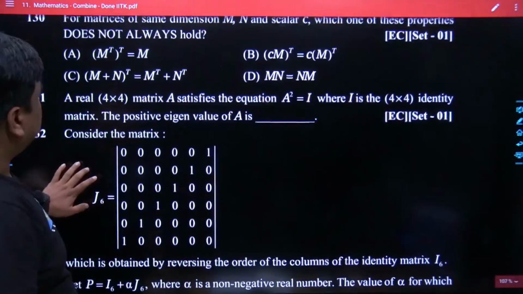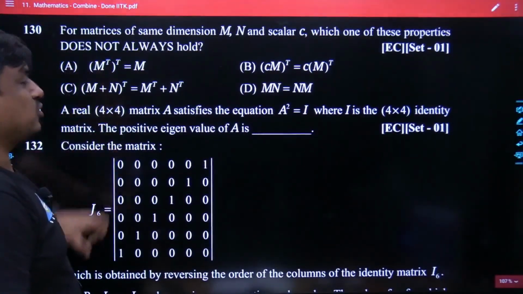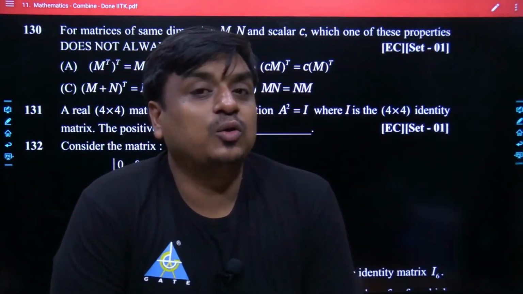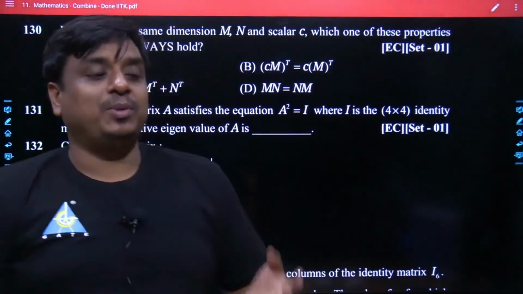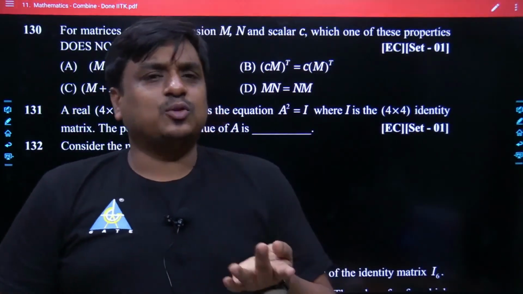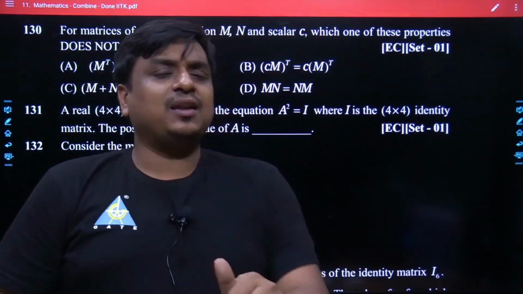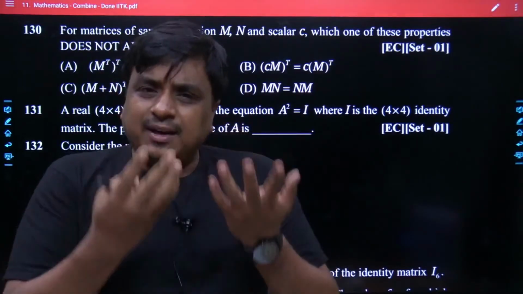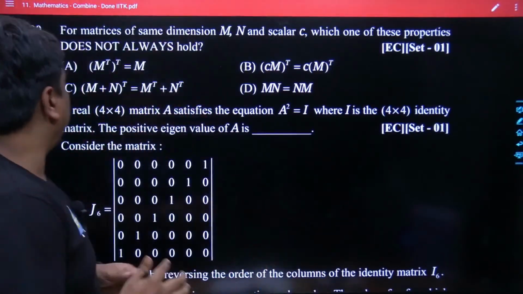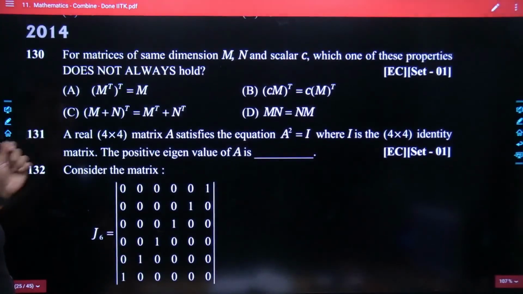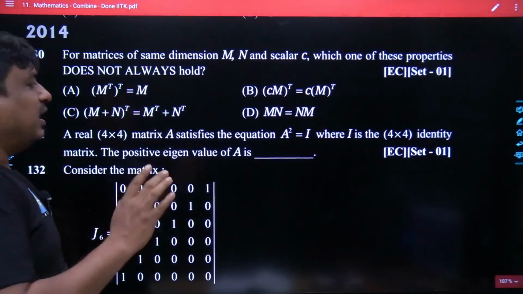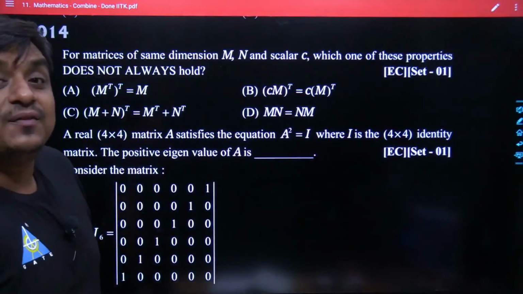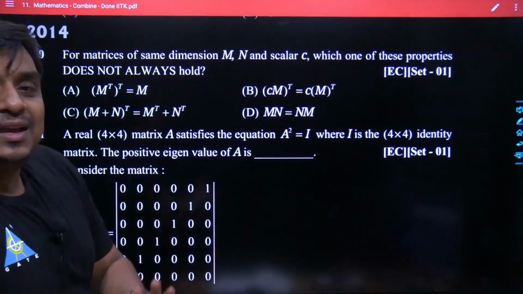Could you really notice that in the starting 2 questions, they focused on which particular topic? They focused more on the properties followed by different kinds of matrices. It could be a column matrix, row matrix, square matrix, Hermitian matrix, skew Hermitian matrix, symmetric matrix, skew symmetric matrix, identity matrix, singular matrix. So in at least the starting two questions, we got to know one important fact: they specifically target the properties followed by different kinds of matrices, and you can expect the same thing this year also.